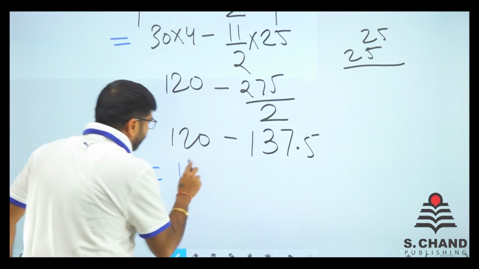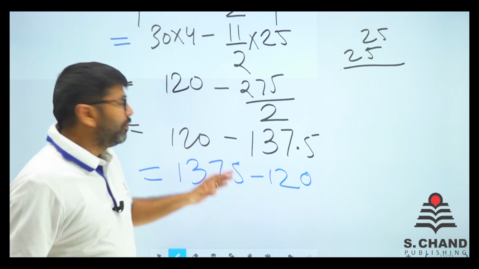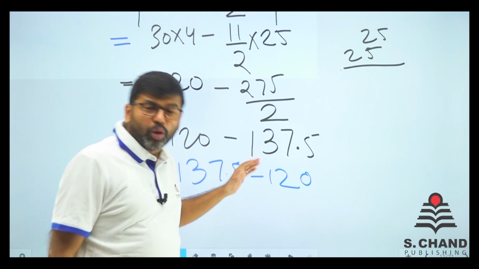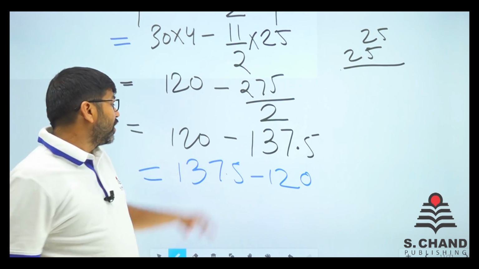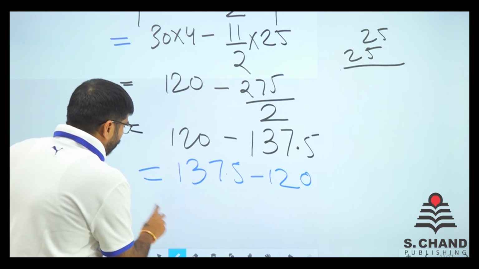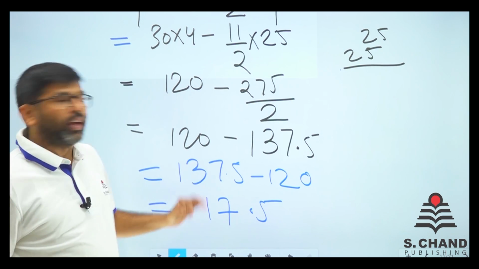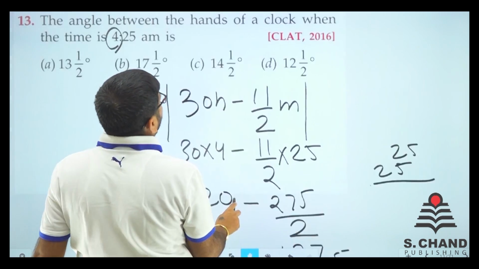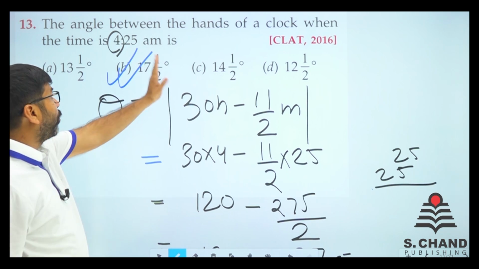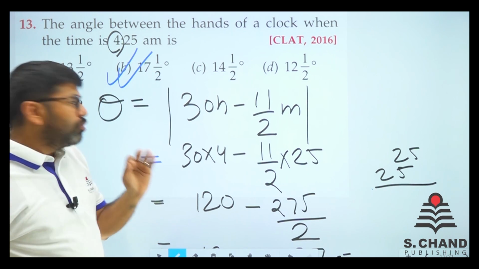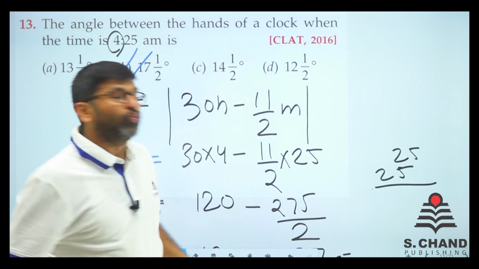I guess we should do it the other way around, 137.5 minus 120, so that we get a positive answer. You could have done this also, answer in minus and remove the minus. But for my convenience, I just do the reverse. So we have got 17.5. 17.5 is the angle. So is there any option? 17.5 means 17 and a half degrees. So this is the best formula. You must remember this formula. And we move on to the next question.